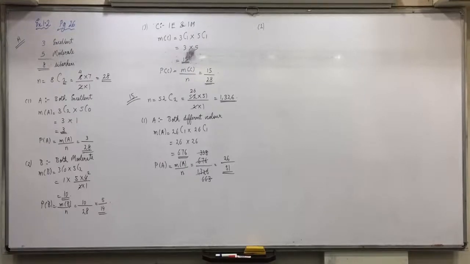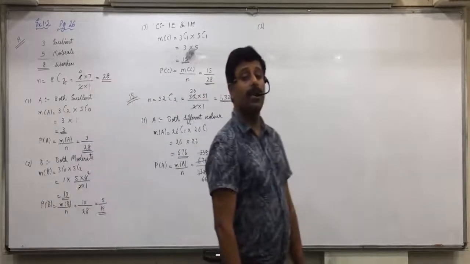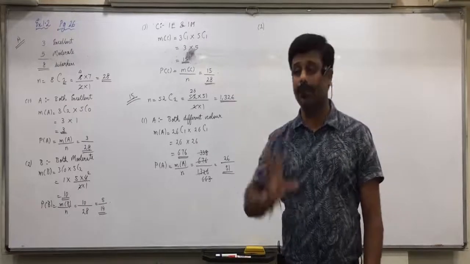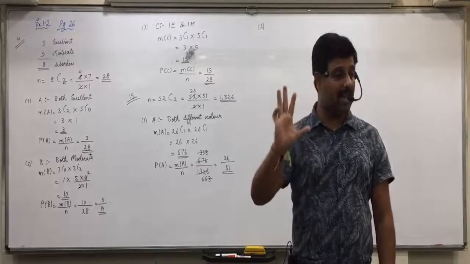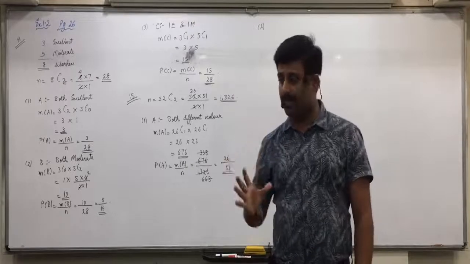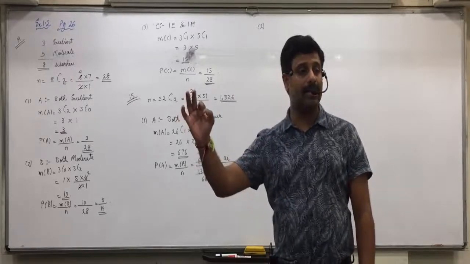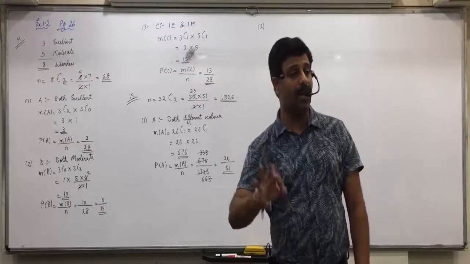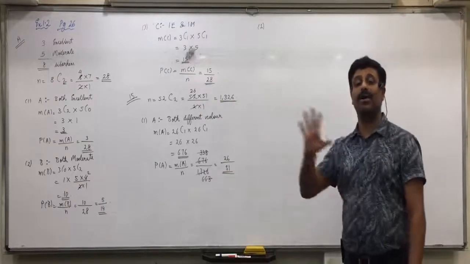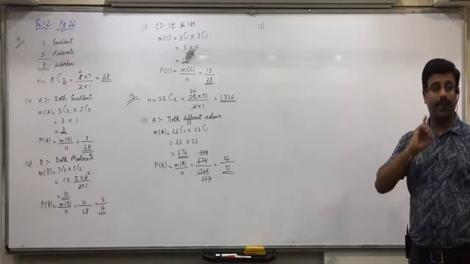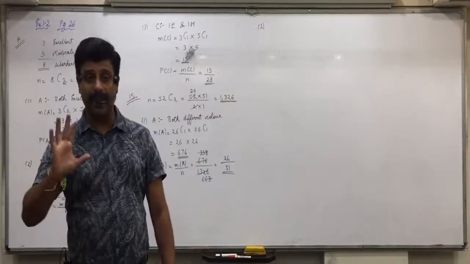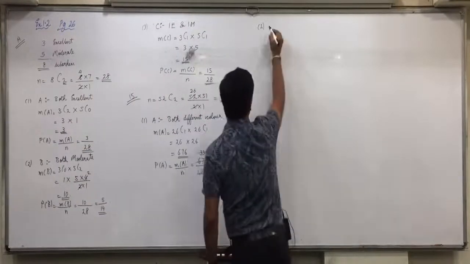Question 2. Both the cards are face cards. First of all, the last 3 cards are face cards: Jack, Queen and King. Every suit's last 3 cards after 10 have the faces. So Jack, Queen and King are considered to be face cards. There are total 12 face cards: 3 of spade, 3 of hearts, 3 of club, 3 of diamond. Got it everyone? Raise your hand who did not understand the meaning of face cards. Everyone is clear?